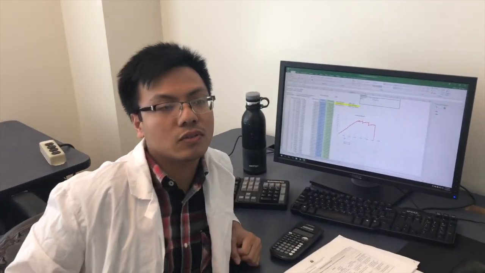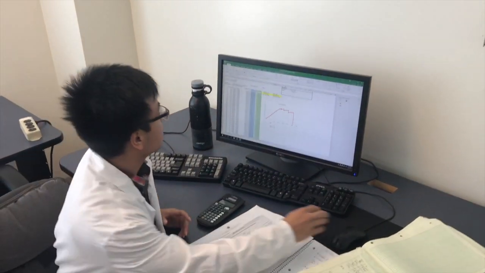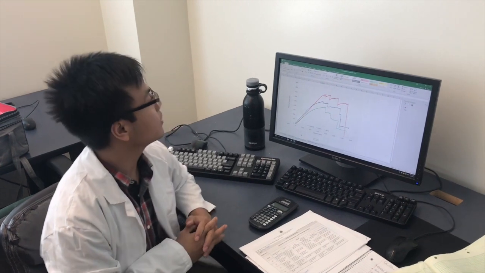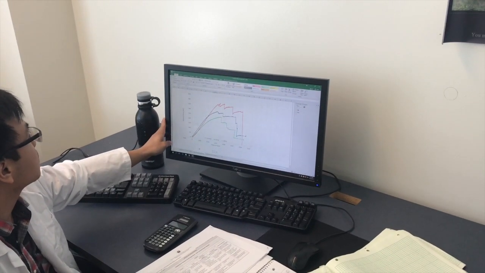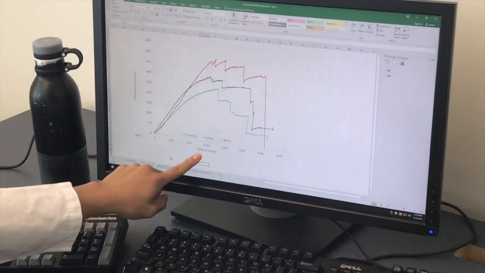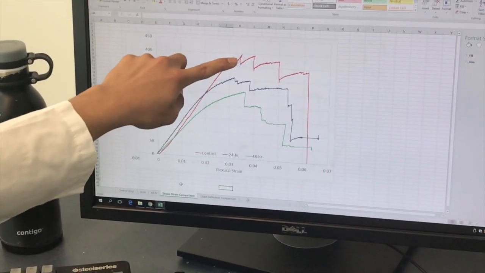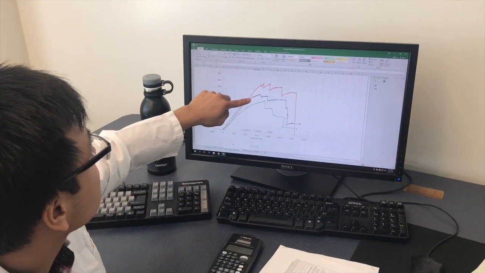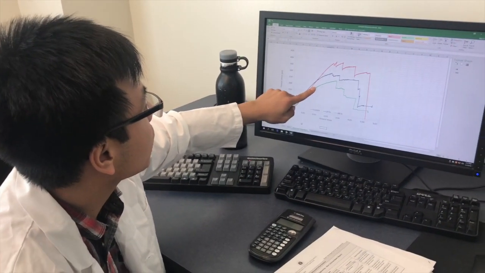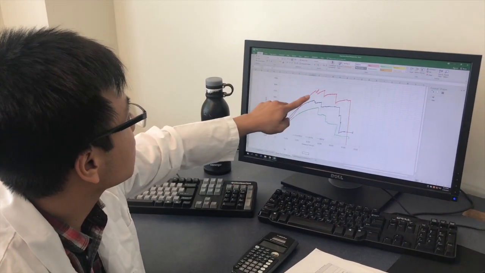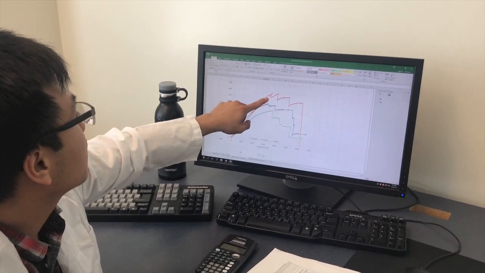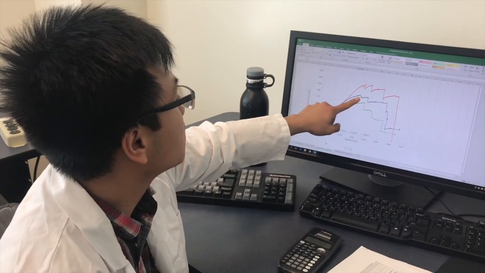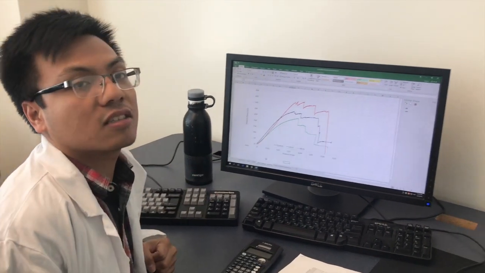Okay, so according to our data and analysis, as the moisture content increases, the flexural strength of the wood decreases. According to this graph right here, which shows flexural stress versus flexural strain, this red figure represents the control wood, this blue one represents the 24-hour specimen, and this green one represents the 48-hour specimen. As you can see, the general trend is that the loading capacity decreases, and as a result, the flexural strength decreases the more moist the wood gets.